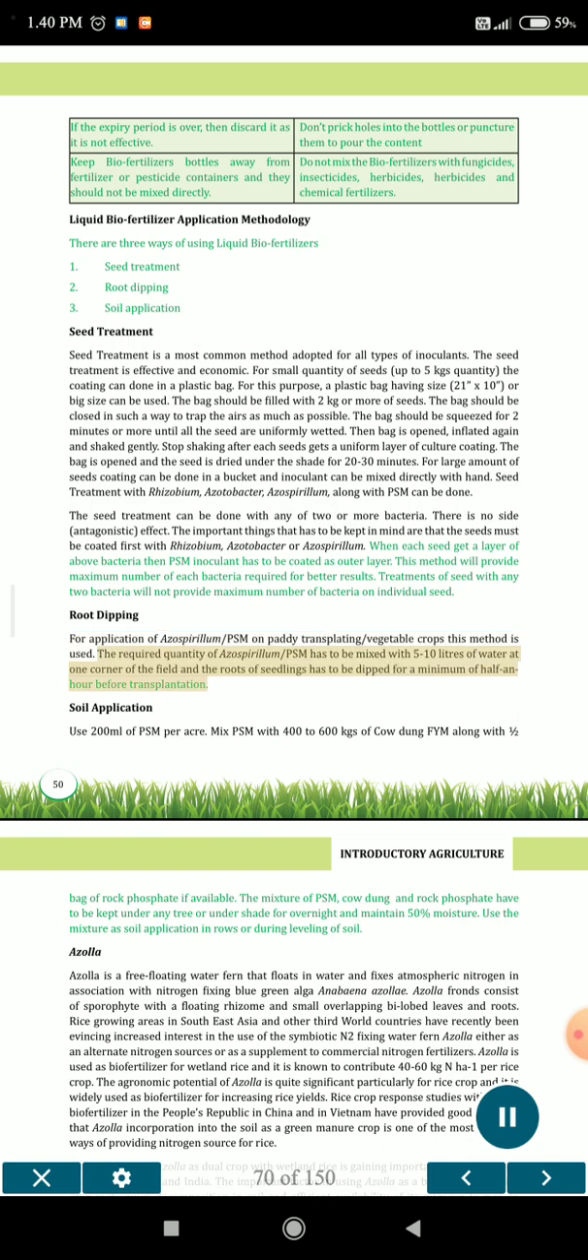The required quantity of Azospirillum and PSM has to be mixed with 5 to 10 liters of water at one corner of the field, and the roots of seedlings have to be dipped for a minimum of half an hour before transplantation. Soil application: use 200 milliliters of PSM per acre.